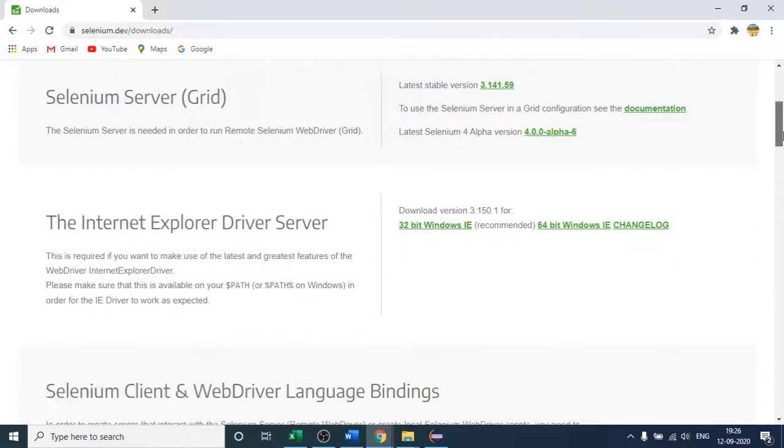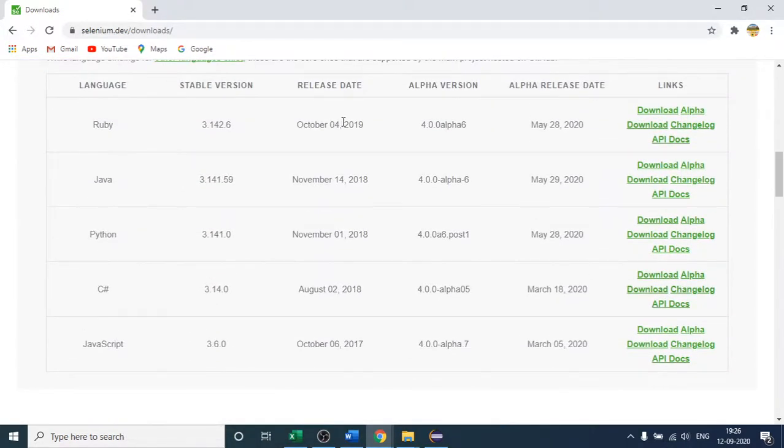After that, come to the bottom of the page. Here you can see there are so many languages: Ruby, Python, C Sharp, JavaScript, but we are dealing with Java. So come here. This is the link where you will find the Selenium Java. If you are working with Python, you can download those jar files, but here we are working with Java, so we have to download these jar files. It is still loading, so let us wait for it to finish downloading properly.